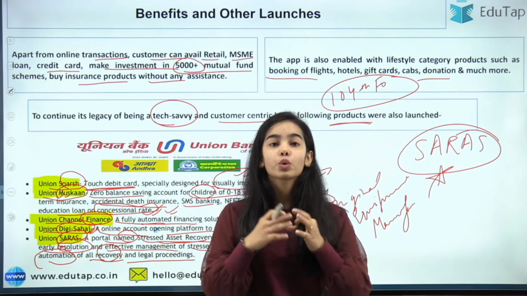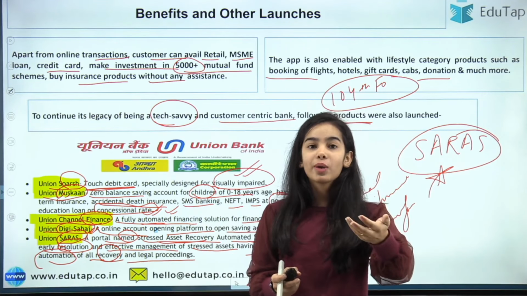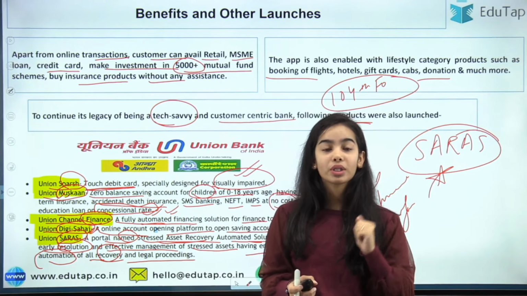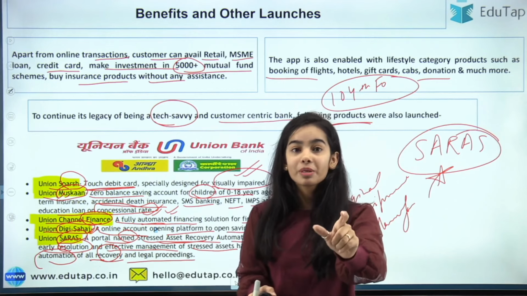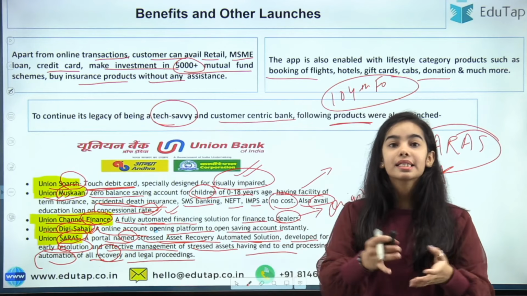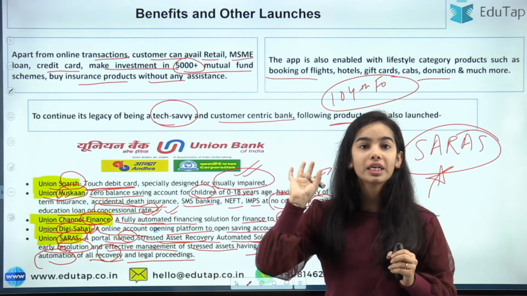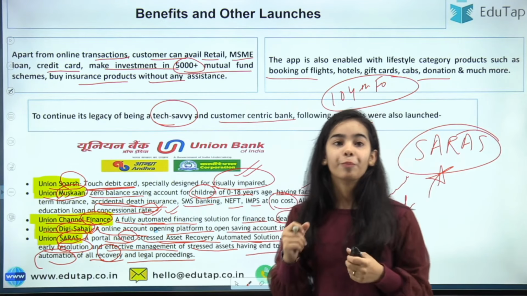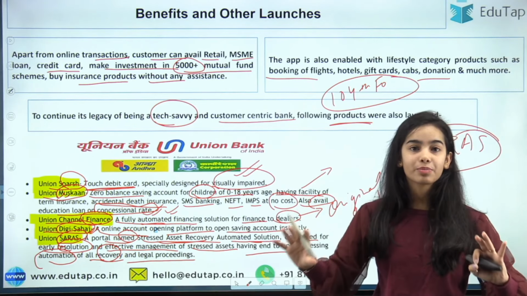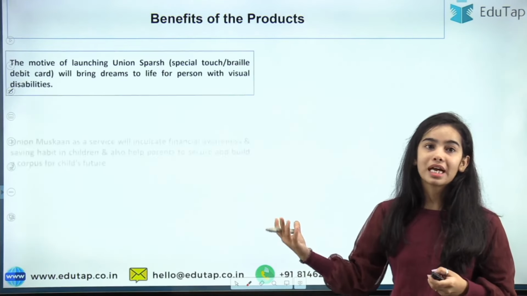So stressed assets are those assets like the loan that you have given, but the loan is not coming back. So the loan that you had given, that was the asset for me. Like I have given you 1,000 rupees and I am getting 100 rupees on that every month. So that 1,000 rupees that I have given you is the asset for me because I am getting some income over it. So that asset now is not coming back. You are saying I am not giving you back your 1,000 rupees, I am not even giving you the interest. So that is the stressed asset. So for the stressed asset recovery, the automated route has been made by the Union Saras.